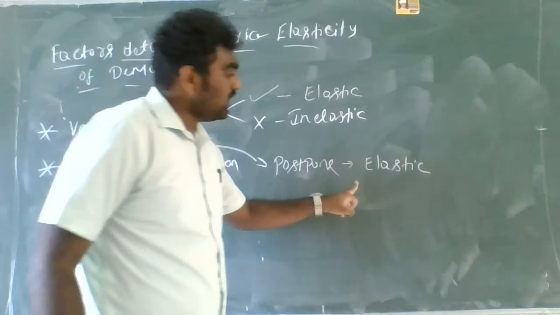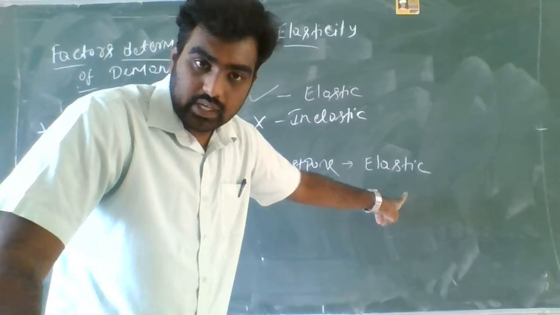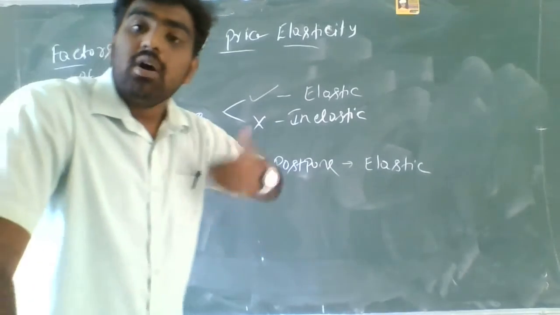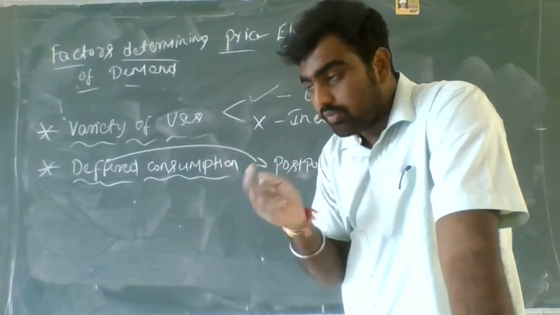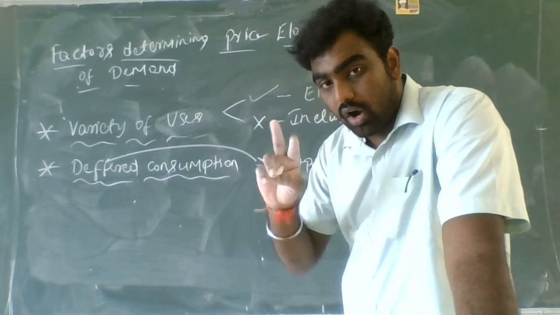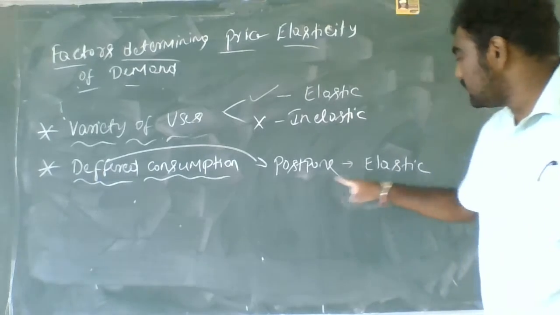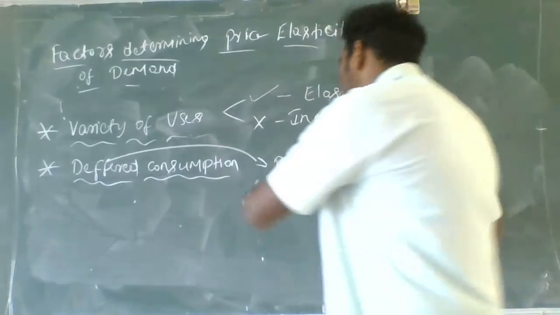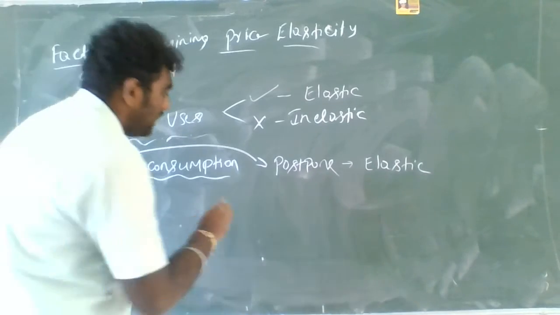The consumption which can be postponed is known as elastic. The quantity demanded may become more by the consumers when the price changes. When there is an offer, instead of buying one TV, they may buy two TVs also. So it is elastic. There are some of the goods which cannot be postponed.